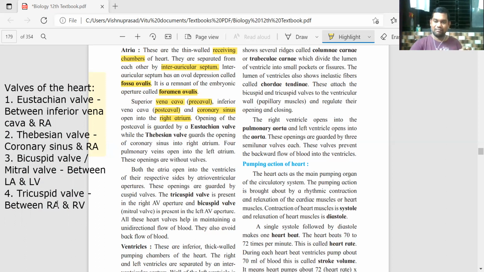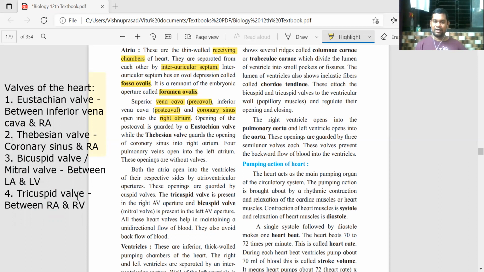So always remember, inside the heart, the blood always goes from the auricle to the ventricle and not the reverse. Ventricle से auricle में कभी नहीं जाएगा, because auricles are the receiving chambers, ventricles are the distributing chambers. Ventricle से blood निकलेगा तो it will always go out of the heart.